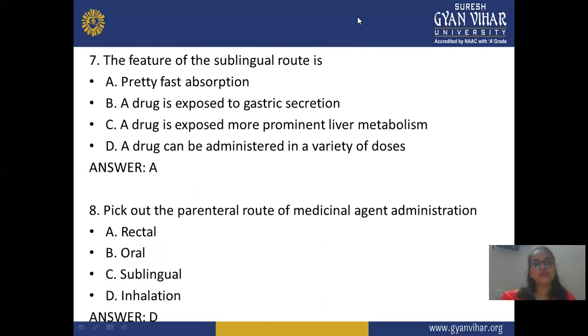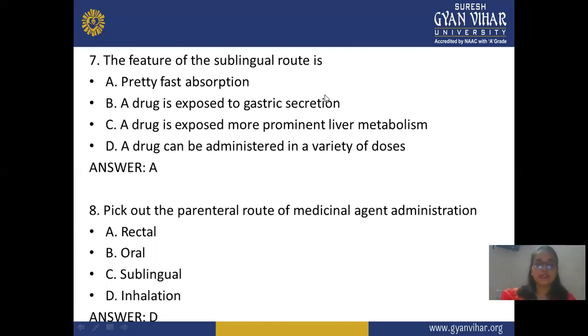Next, seventh question: the feature of the sublingual route is pretty fast absorption; absorption is exposed to gastric excretion; a drug is exposed to more permanent liver metabolism; a drug can be administered in a variety of doses. In this question, you should know what the sublingual route is and its specific function. You know that the sublingual route gives a fast effect, or fast absorption rate, because the drug goes directly into systemic circulation. So the answer is A, pretty fast absorption.